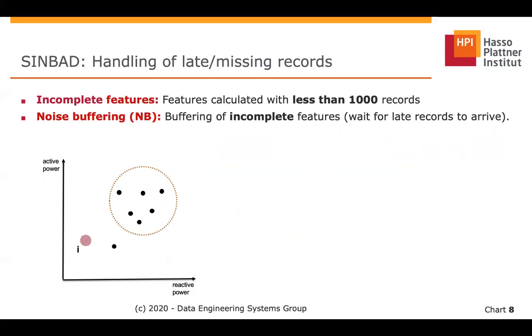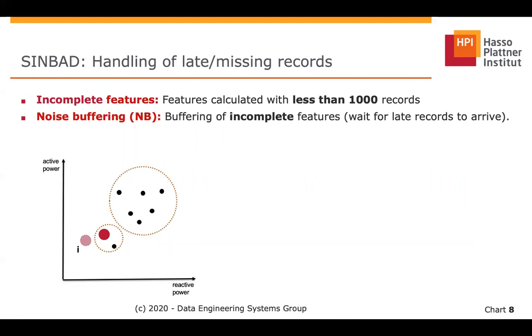In the example below, we have the representation of the feature space with active and reactive powers, a few features represented by black circles, and an incomplete feature I. The value of I may be different from the value of the complete version of I. For example, after the arrival of the late records, I could actually be inside of that cluster or outside of it, or create a new cluster with another feature.